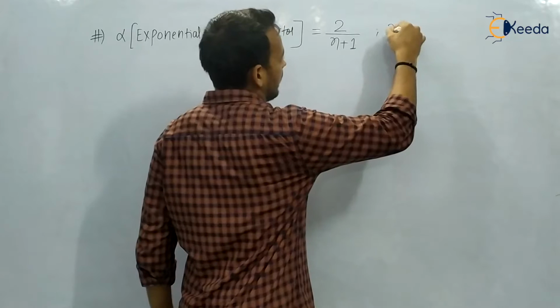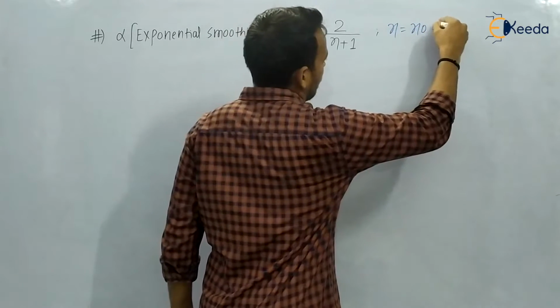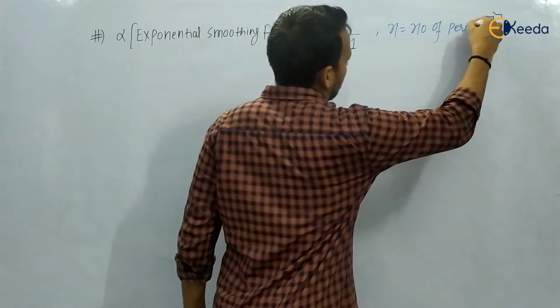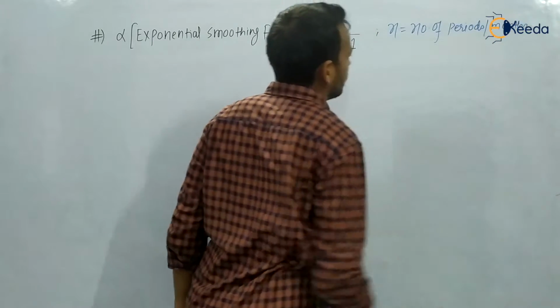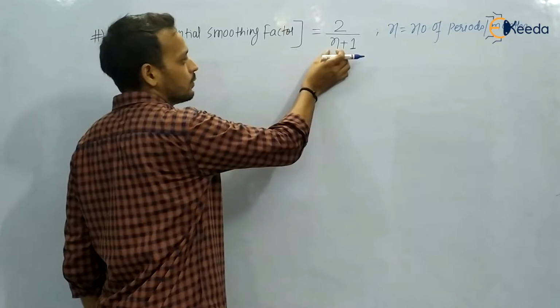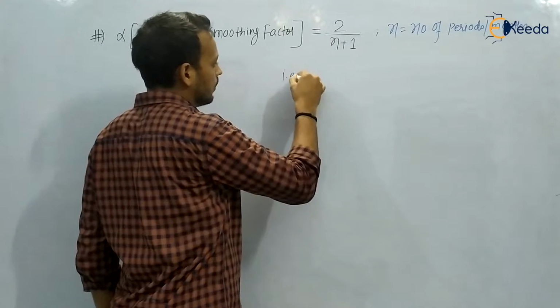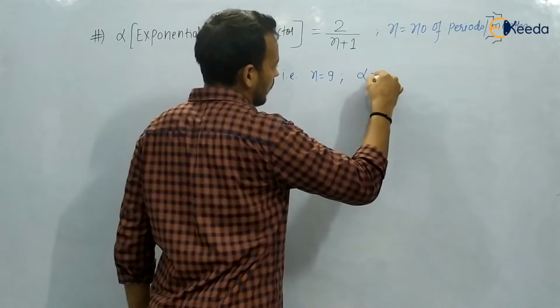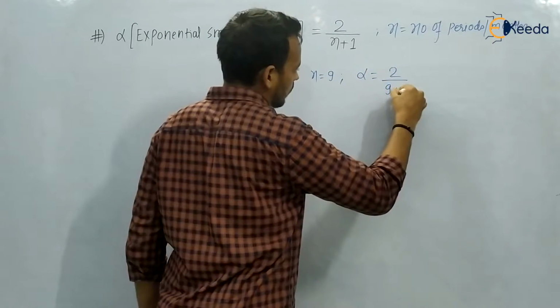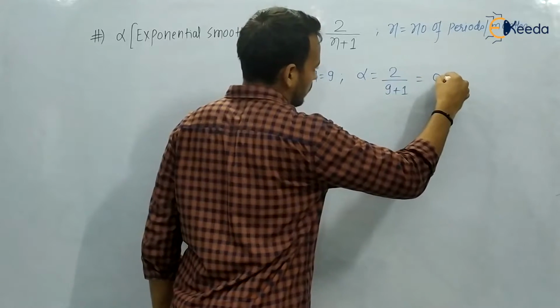And n is the number of periods or number of months. So suppose n is 9. Then what is alpha? Alpha is equal to 2 upon 9 plus 1. It is going to be 0.2.